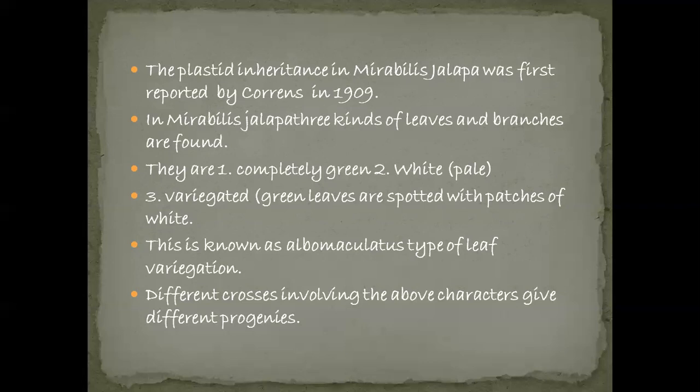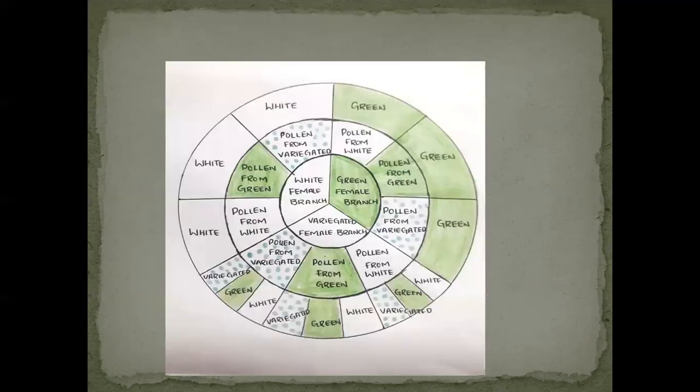So when they did different crosses involving the above characters, they got different types of progenies. For example, you see the picture.